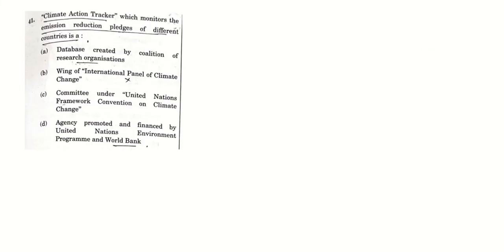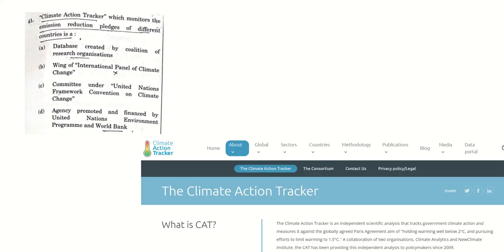Next is climate action tracker. Basically it is an NGO. Okay, so the options B, C, D, it is not related to B, C, D, and it is an independent NGO, so answer will be A. Then climate action tracker, this is the answer. The answer is A.